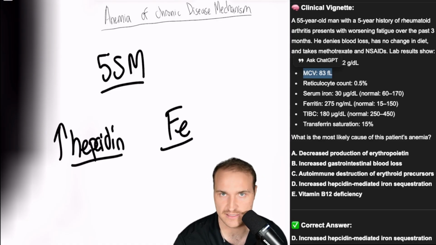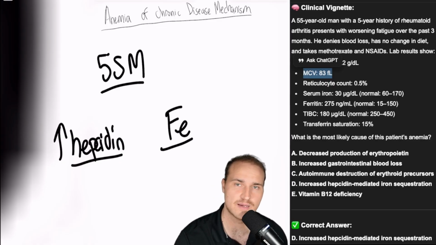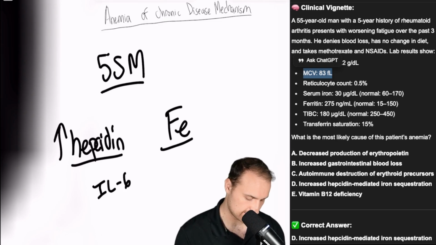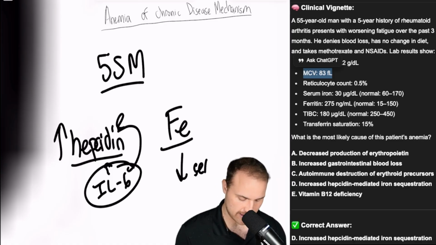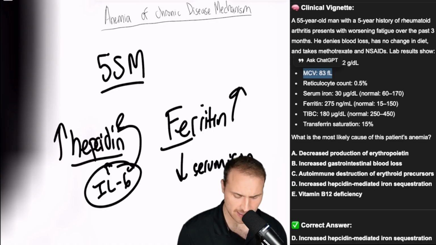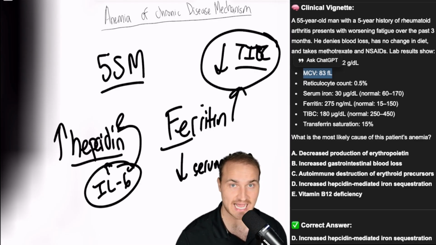Basically, iron is present, but you can't use it because hepcidin is a peptide hormone that's produced by the liver, especially during inflammation. This is triggered by IL-6. So inflammation time, right? And hepcidin binds to ferroportin. That binding triggers internalization and degrades the ferroportin, and it prevents the iron export into the plasma, so serum iron is low, even though there's increased ferritin. And I like to think of TIBC as how much your body wants the iron. It doesn't, because it has a lot of it, so it's low as well. And the MCV is normal to low.